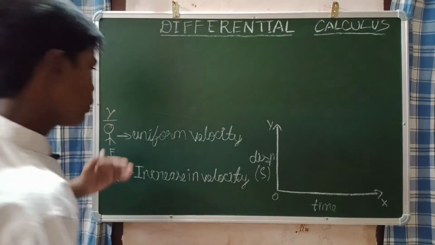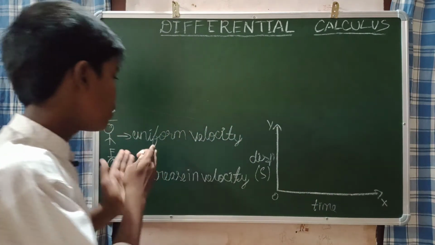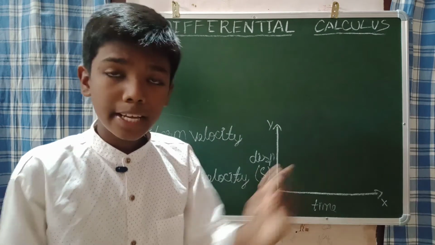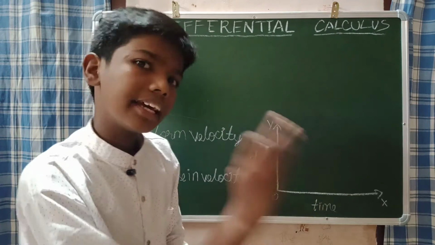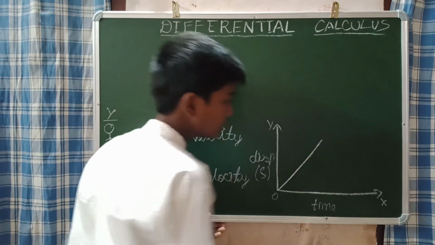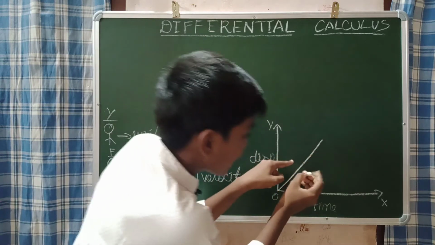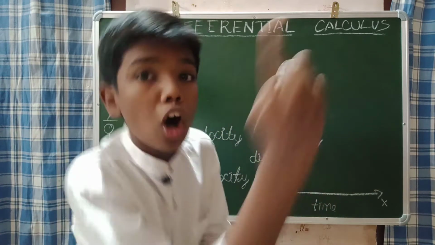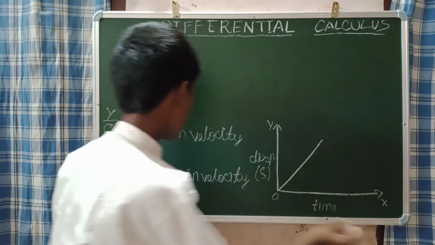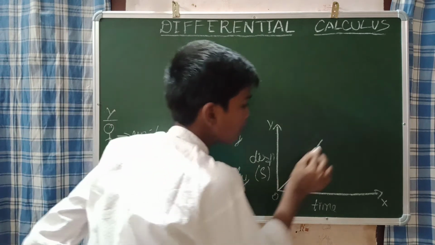Now, as I told, this graph is for you. You are moving with a uniform velocity. In a displacement time graph, how will the slope be? That means how will the gradient be? The gradient will be like this. It will be inclined to the x-axis. This line can be called the gradient also. Please remember that this gradient will be inclined to the x-axis because of uniform velocity.